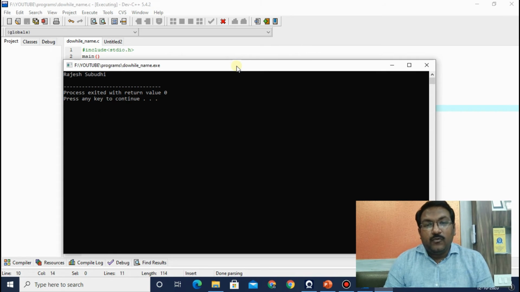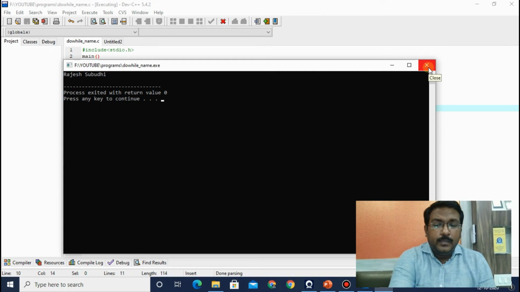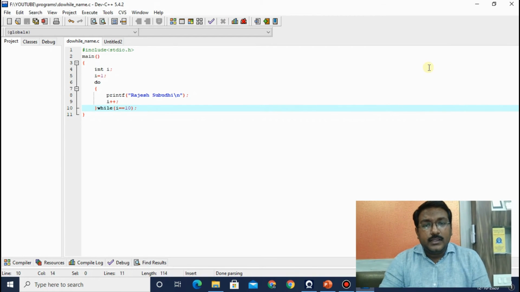After printing your name one time, it checks whether the loop condition is true or false. If it is false, then the loop is terminated and our name is printed only one time. If the condition is true, then it will again print your name and the loop will continue. So this is the do while loop.